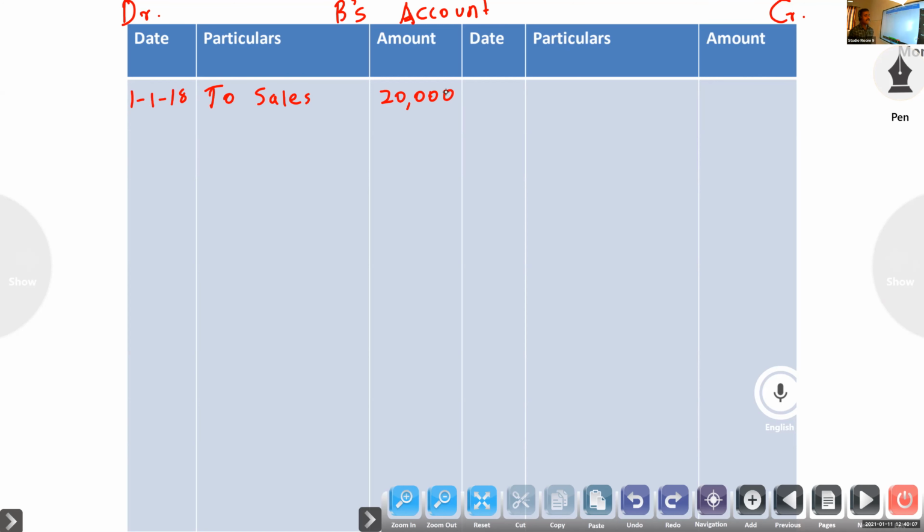Next, second journal entry. Karthik, second journal entry, where will it come? Sir, bills receivable account to B. Yes, so where will it come? Credit side, by bills receivable 20,000.